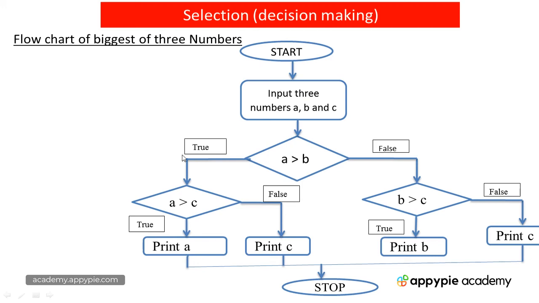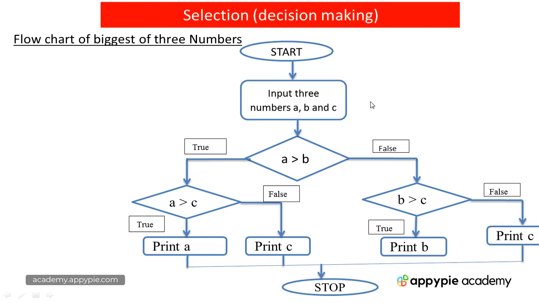If this condition is true, it will go to this side. Now, if A is greater than B, that does not mean A is going to be the biggest number. Why? Because we are yet to compare A with C. So I will check if A is greater than C. Suppose this condition 2 is true, then A will be printed because A is going to be the biggest number. Similarly, you can check the other paths also.